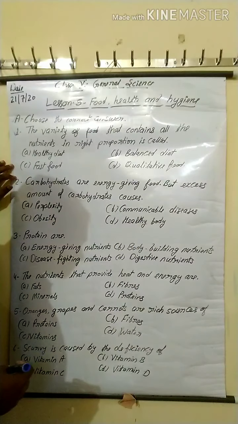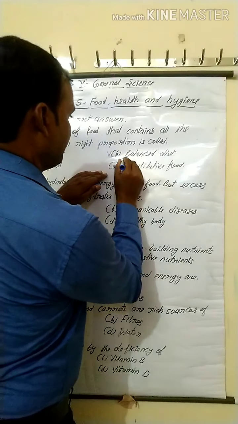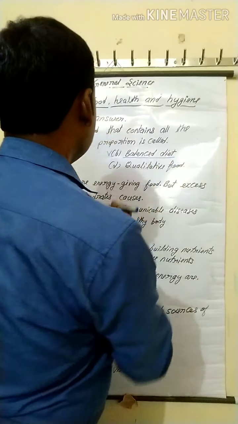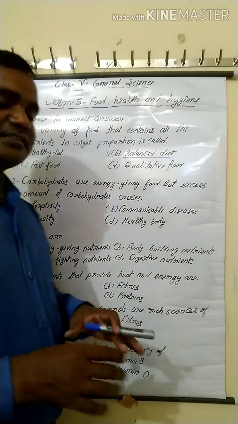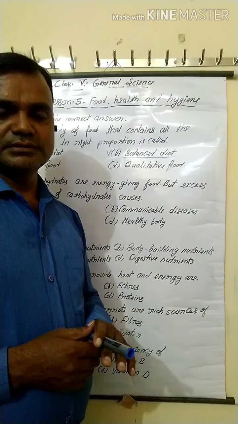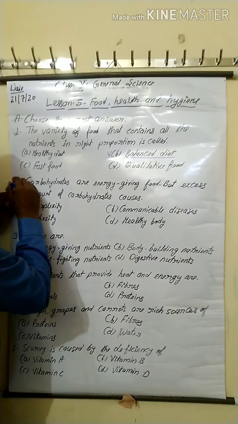Yes, option B is correct, balanced diet. A balanced diet contains all nutrients in right amount.